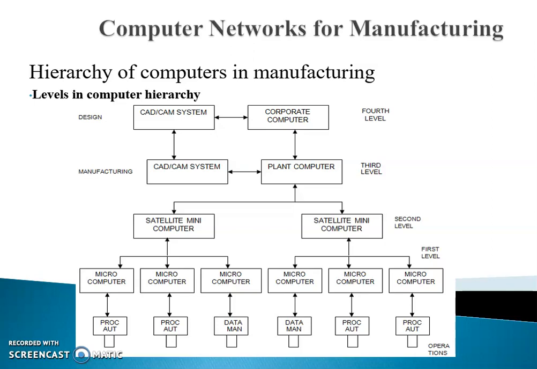The third level of the hierarchical structure is a central plant computer. Here the operating data from various satellite computers in the plant are collected and summarized to prepare periodic reports for plant management. Real-time information on the current status of the plant operations can be accessed from this level by the plant personnel with a need to know, such as manufacturing engineering.